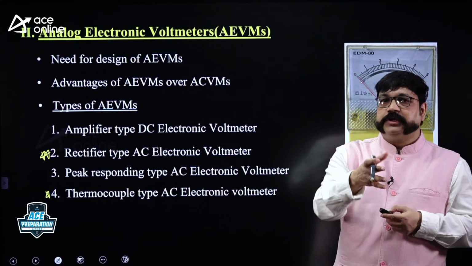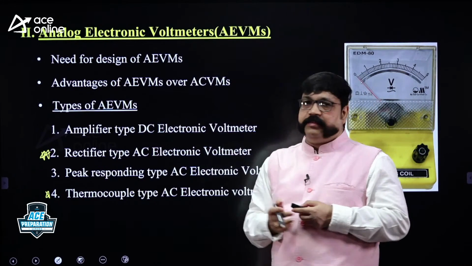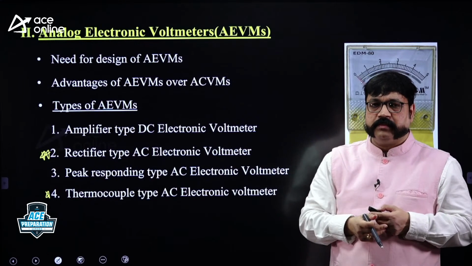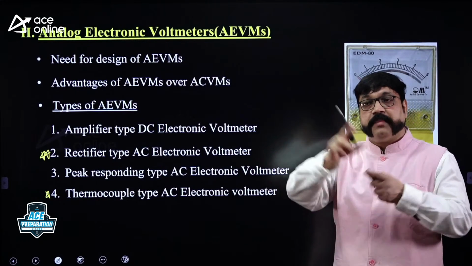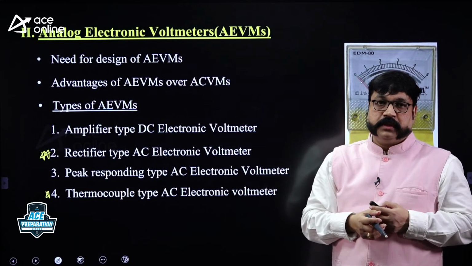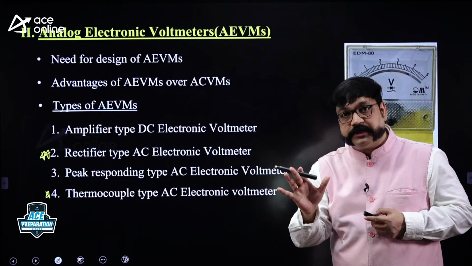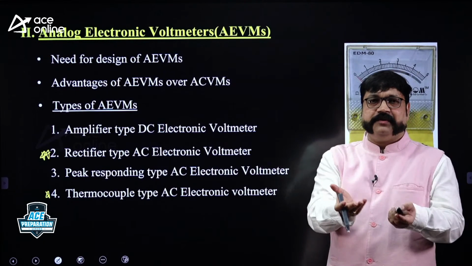There are some one-mark objective questions in previous ESE papers on the amplifier type DC electronic voltmeter. They don't mention amplifier type, they mention electronic voltmeter. They question you on the sensitivity and on the input impedance in comparison with the conventional voltmeter. So for the GATE exam it is not much important, but for GATE instrumentation people it is important, not for GATE EE.